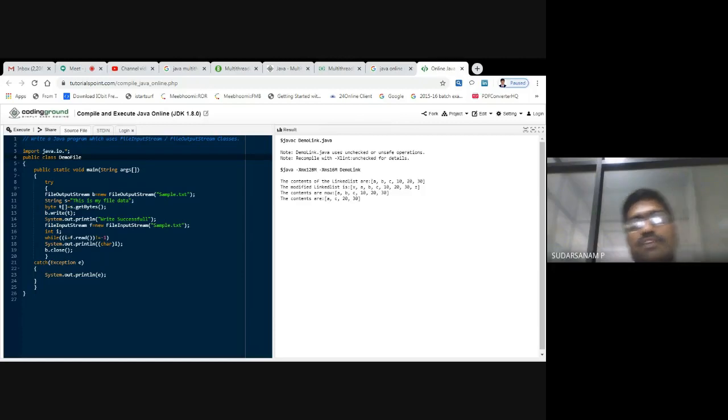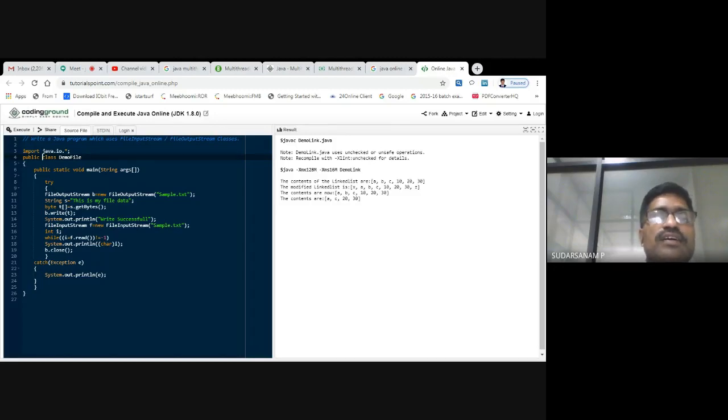System.out.println("write successful"), supposing there are no errors. So you have opened the file, you have copied some text into that particular file. If everything goes perfectly, then System.out.println write is successful. That means till now you don't have any problems, because you have opened the file and you have some string you want to insert into that file. That string is nothing but this is my file data. Whatever you want, you can write it.